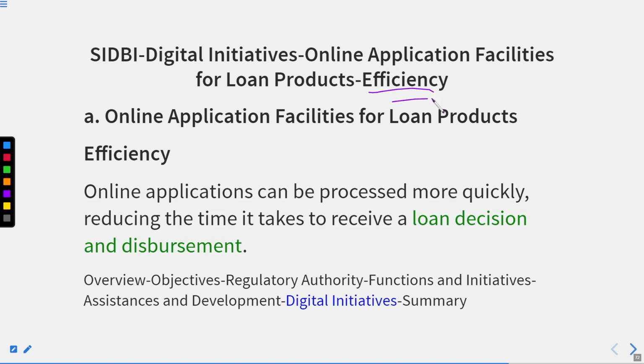Thereafter, we have efficiency: online applications can be processed more quickly, reducing the time it takes to receive a loan decision and the disbursement. Like, you have visited the branch, you have taken the time, you have filled all the paperwork, you have submitted to the respective person, who will submit it to the loan department, which will take time to process it.